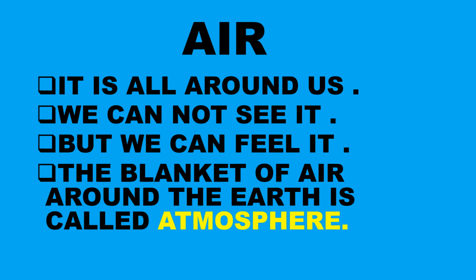So what do we call it? Atmosphere. What is atmosphere? Air around the earth. That is called atmosphere. How will we pronounce it? Atmosphere. Again children, atmosphere.